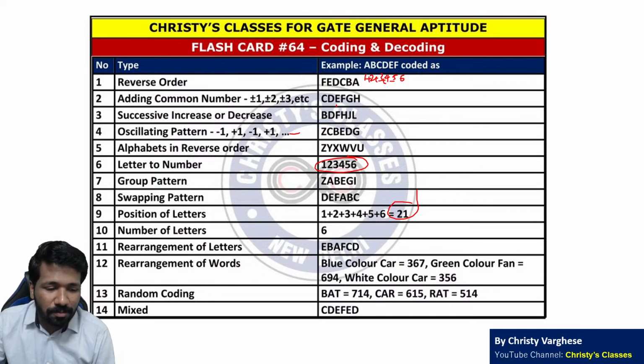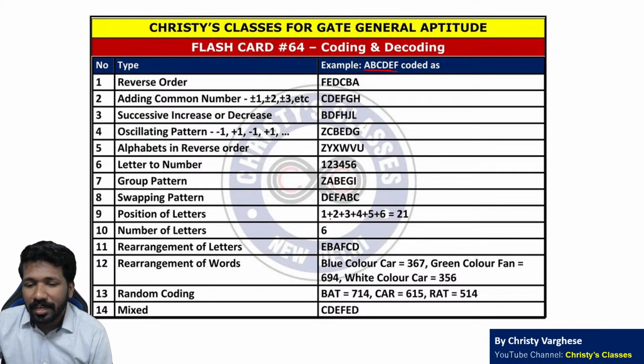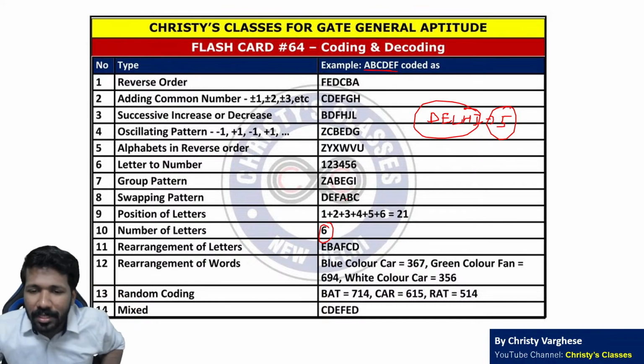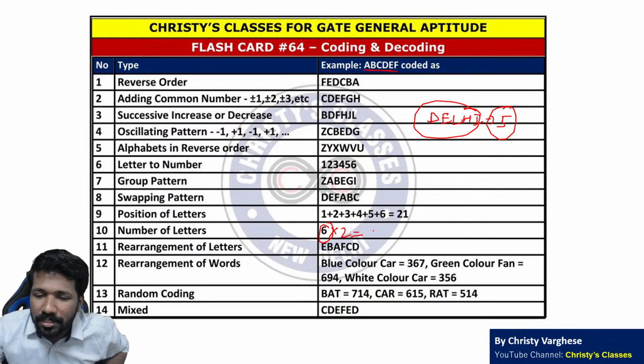Number of letters based भी क्वेश्चन पूछ सकता है. यहाँ पे ABCDEF का 6 letters है ना, so ABCDEF is coded as 6. Delhi is coded as 5. Then Mumbai will be coded as what? Delhi का 5 letters है इसलिए 5. Now directly भी हो सकता है, नहीं है तो इसका double, 6 into 2, 12 लिख सकता है या 5 into 2, 10 लिख सकता है.